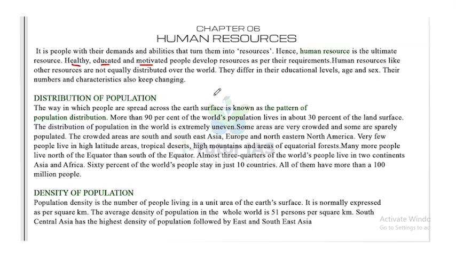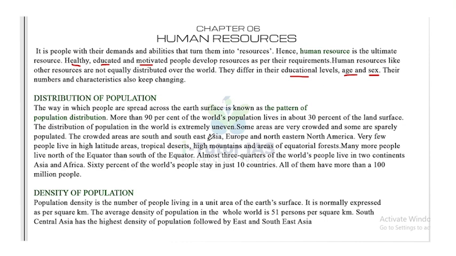Human resources, like other resources, are not equally distributed over the world. Human resources are different because they differ in their educational skills, age, and sex. So these are some factors that differentiate human resources from other resources. The number and characteristics also keep changing.